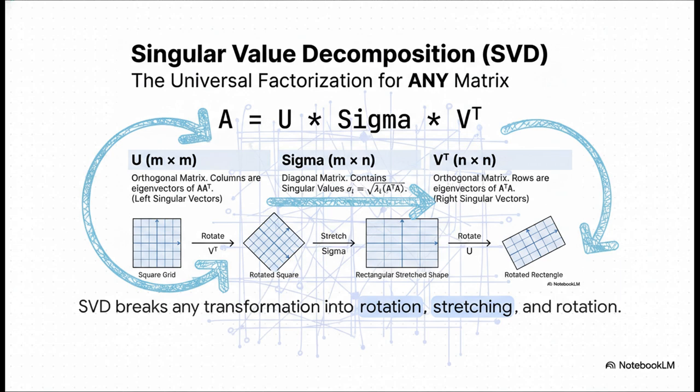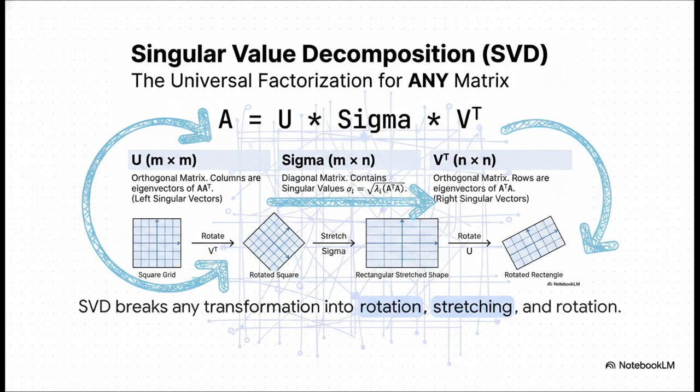We start with a nice simple square grid. The first part, that V transpose, does the first rotation. Then the middle part, sigma, does the stretching, turning our square into a rectangle. And finally, U does one last rotation on that new shape.